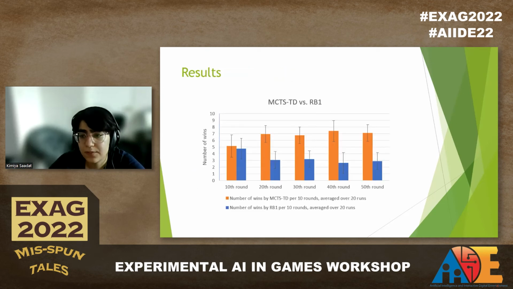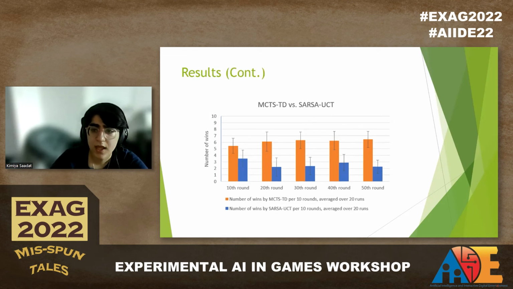This is the result of playing MCTS-TD versus RB1. This is shown by the number of wins. In the first 10 rounds, the two algorithms are matched, and from that point onward, MCTS-TD adapts to the opponent's strategy and outperforms RB1. Note that the gray lines on the diagram show the standard deviations. Next, we can see the results of MCTS-TD versus SARSA-UCT in this figure. MCTS-TD has a clear advantage over SARSA-UCT from the start and is able to outperform SARSA-UCT.